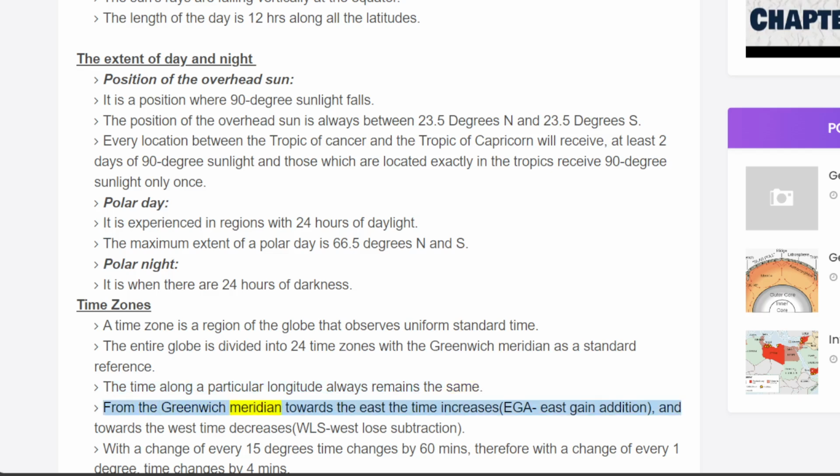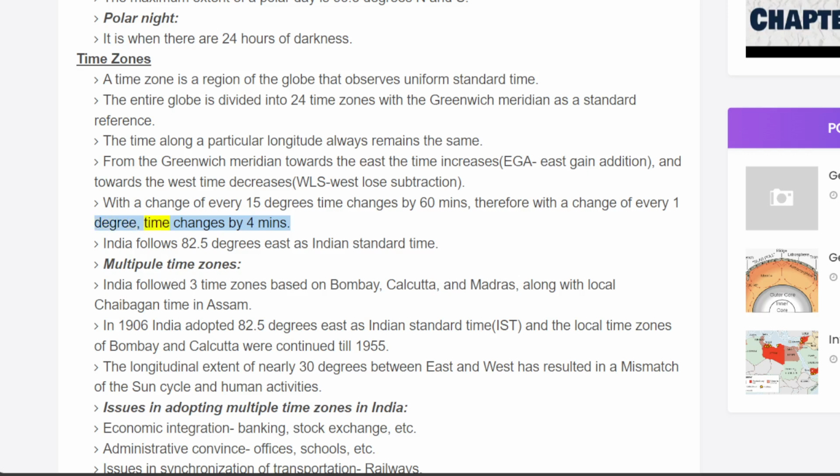From the Greenwich meridian towards the east the time increases, EGA: East Gain Addition, and towards the west time decreases, WLS: West Lose Subtraction. With a change of every 15 degrees, time changes by 60 minutes, therefore with a change of every 1 degree, time changes by 4 minutes. India follows 82.5 degrees east as Indian Standard Time.